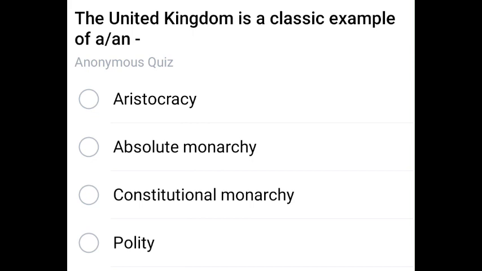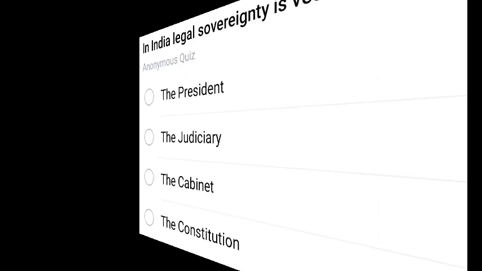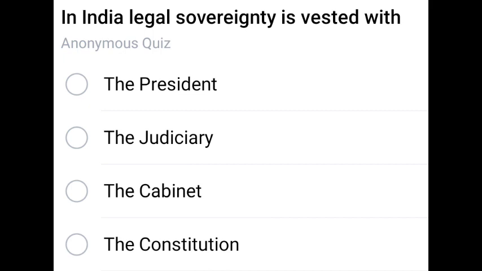The United Kingdom is a classic example of what? Constitutional monarchy. Constitutional monarchy is the correct answer.